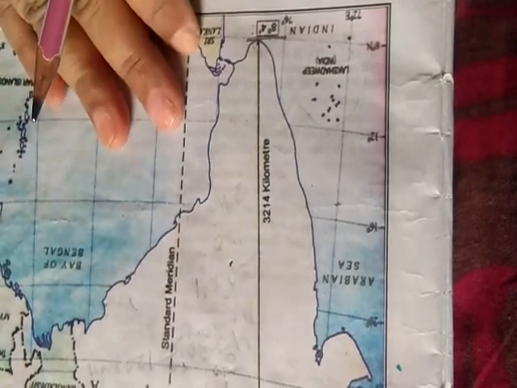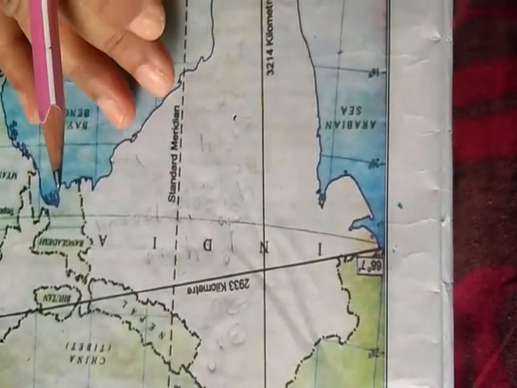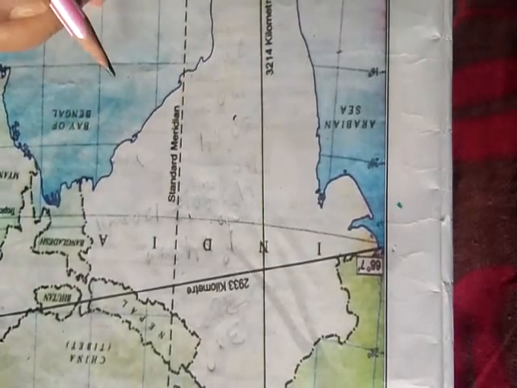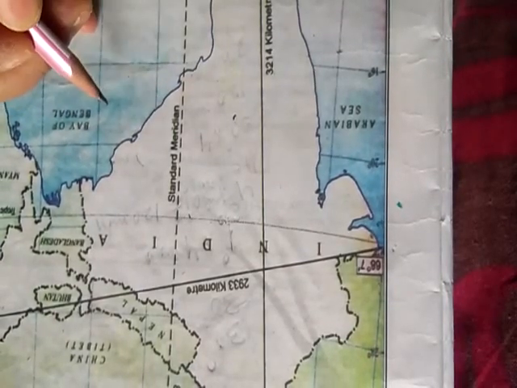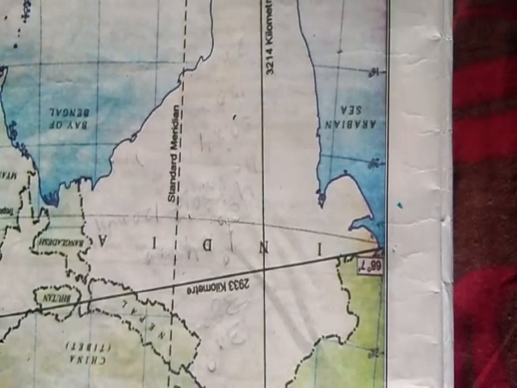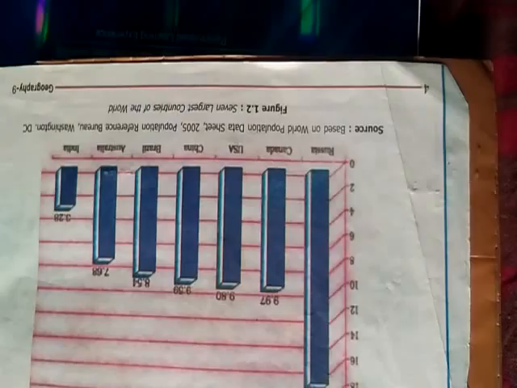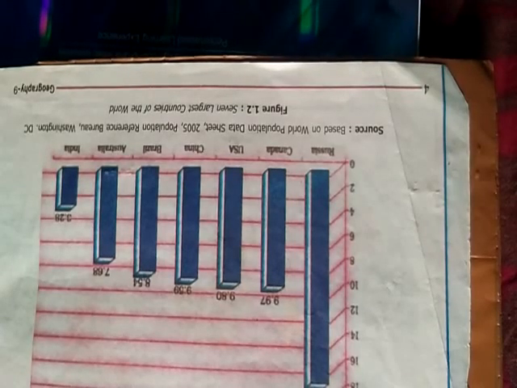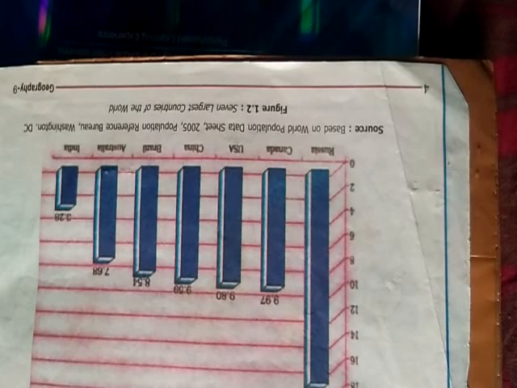Now, as far as the size of India is concerned, the total geographical area of India is about 3.28 million square kilometer, which accounts for about 2.4% of the total geographical area of the world. Now see the figure. From this figure it is clear that India is the 7th largest country of the world.